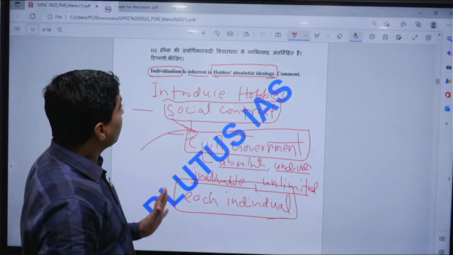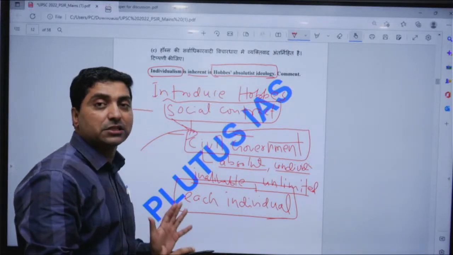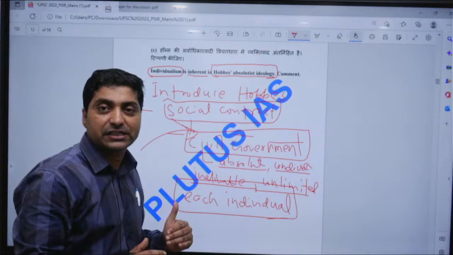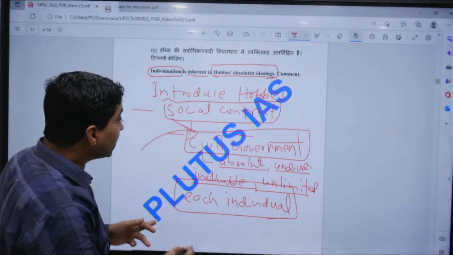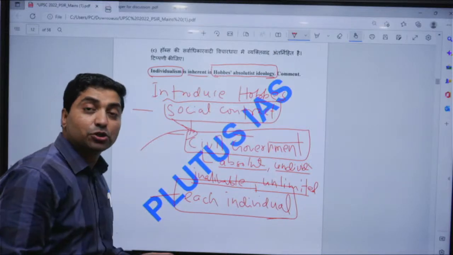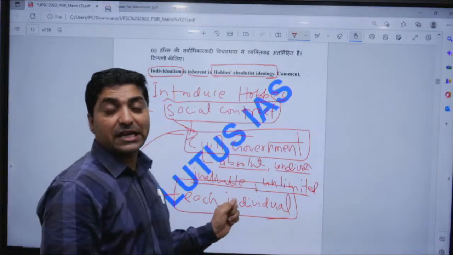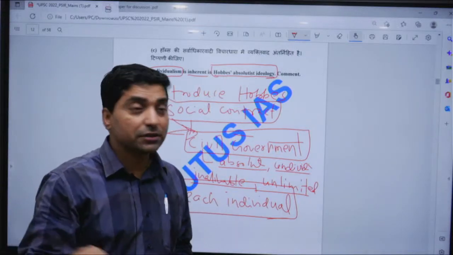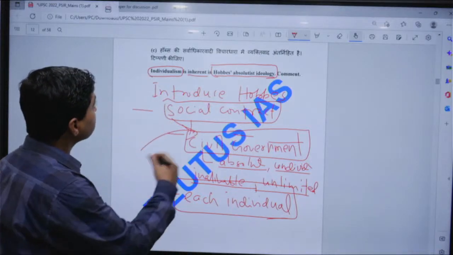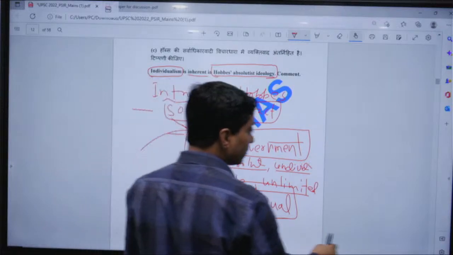So even though Hobbes established an absolutist government, an absolute idea, a totalitarian government, each individual still has the right to life, and if the right to life is under threat, then each individual has the right to revolt, right. So one can treat this question like this.